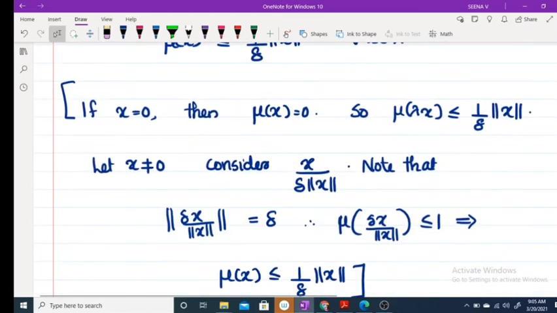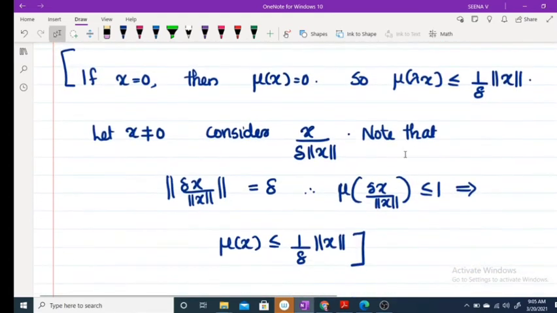So in this case the norm of this is equal to delta, and therefore mu of delta x by norm of x is less than or equal to 1. This implies mu of x is less than or equal to 1 by delta into norm of x. Okay, clear?